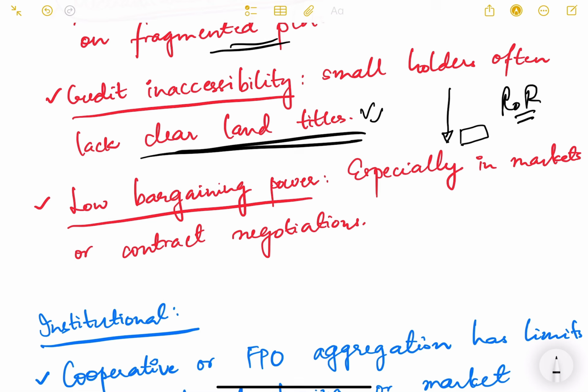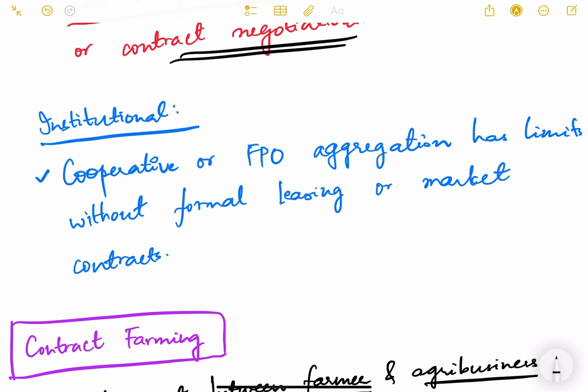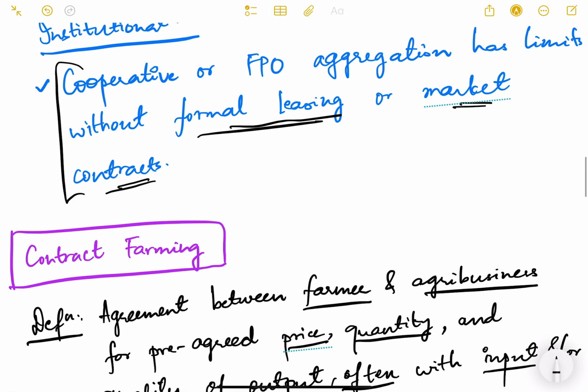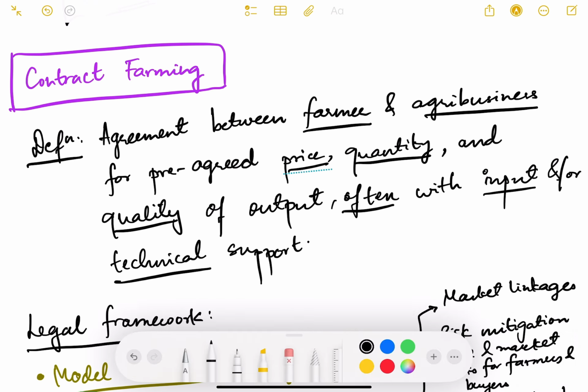Then there is low bargaining power, because the farmer is small, so he has small bargaining power, especially in markets and contract negotiations. This is where we need to intervene. Then there are institutional problems: cooperative or FPO aggregation has limits without formal leasing or market contracts. If there are no market contracts or formal leasing, then cooperatives and FPOs also cannot do much. So these are some institutional challenges also. Now, what is contract farming and how can it help? Let us first see that.